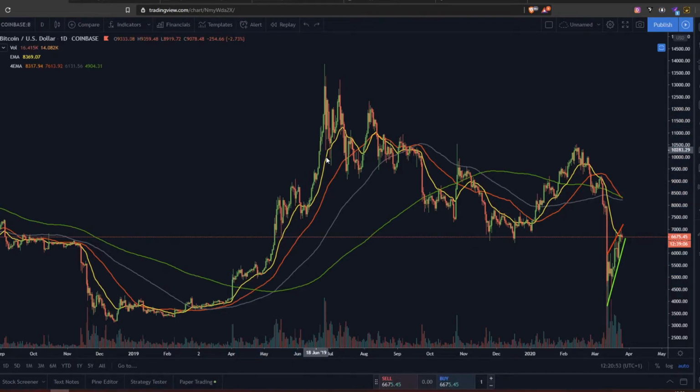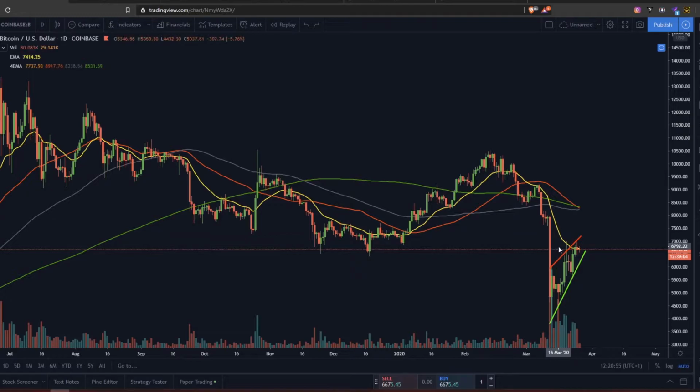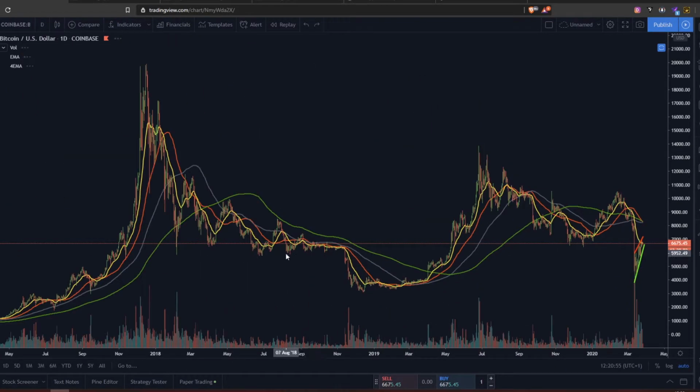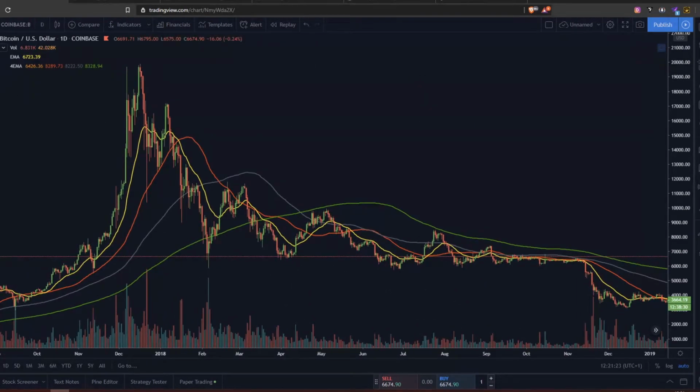Now the question is, how will this react on the death cross over here? We can see the death crosses also over here when we had that major drop in 2017, and also one of them over here where the 200 daily is crossing above the 100 daily exponential moving average.